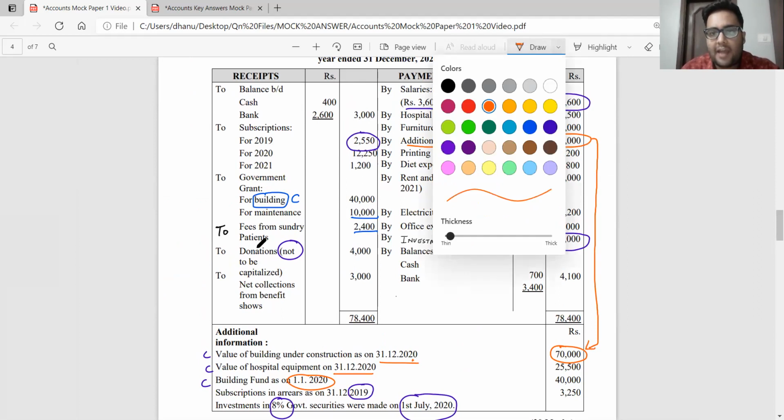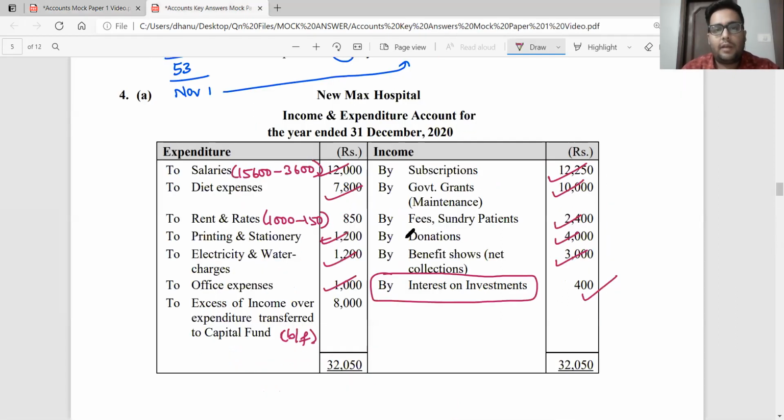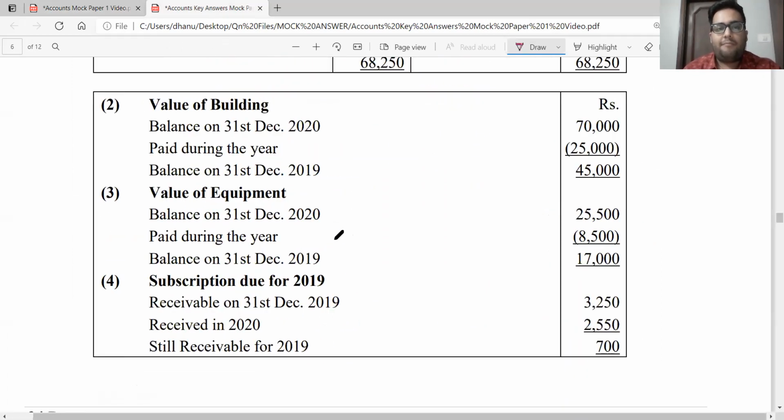Hospital equipment, how much have I added during the current year? During the current year for hospital equipment, I have added 8,500 rupees. If I deduct 8,500 rupees from 25,500, will I get the opening balance? Yes. So let us look into the working notes prepared. Value of building. Balance as on 31st December 70,000 minus amount paid during the year 25,000. So value as on 31st December 2019 is going to be 45,000 rupees.